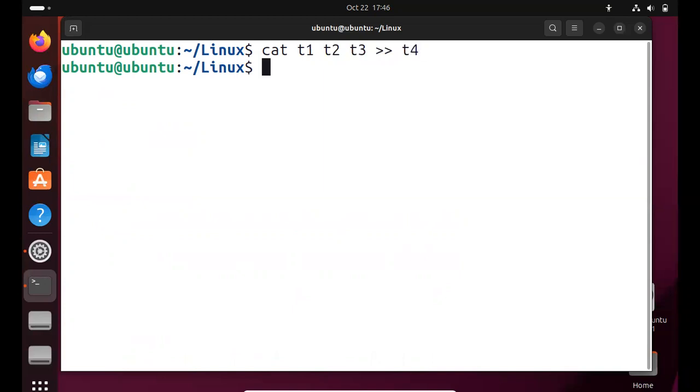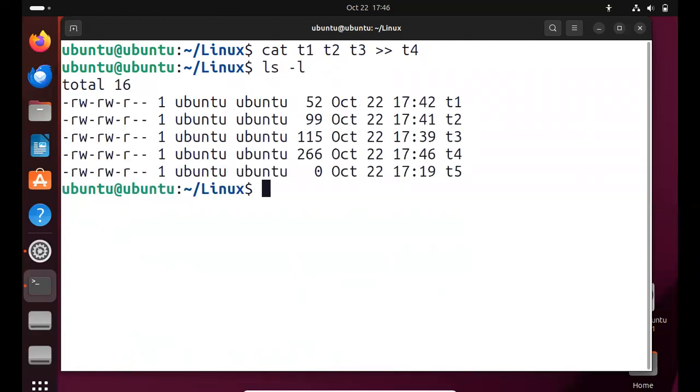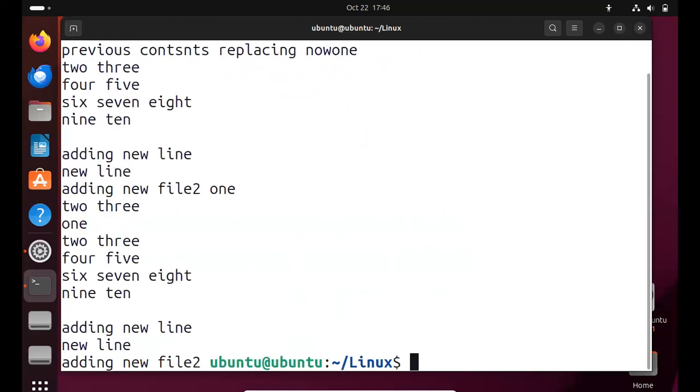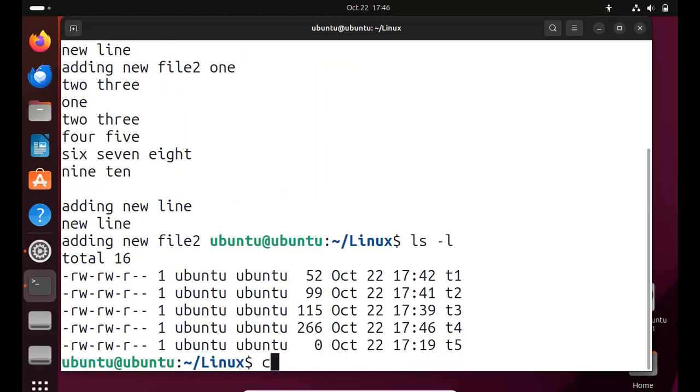So now all the file contents will be available in T4. See, all the file contents are available in T4 using the concatenation cat command.